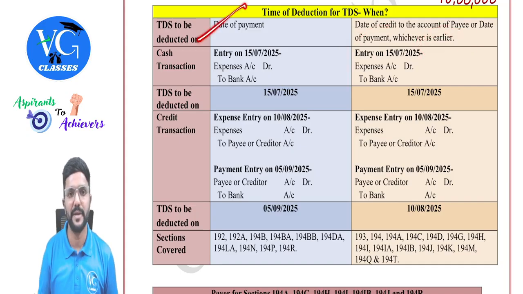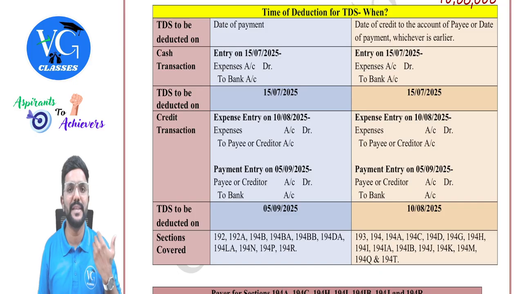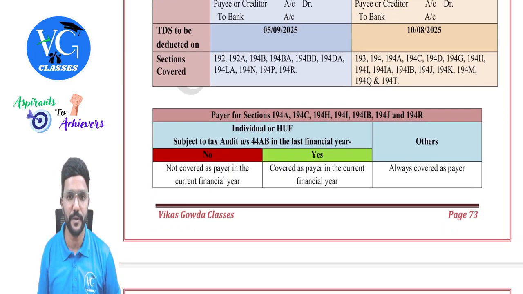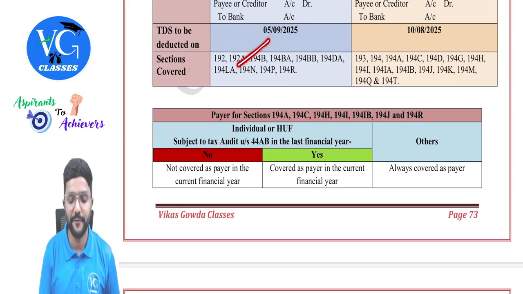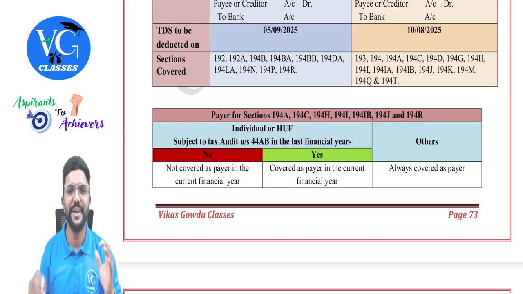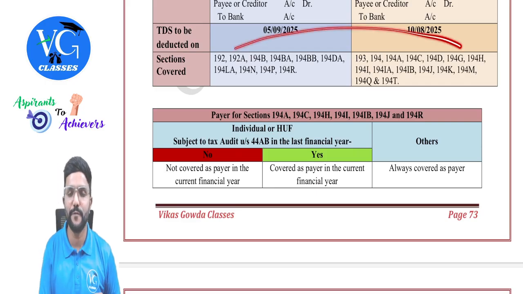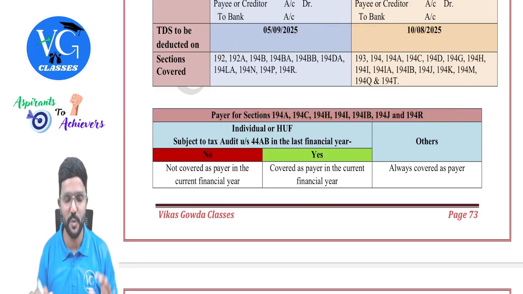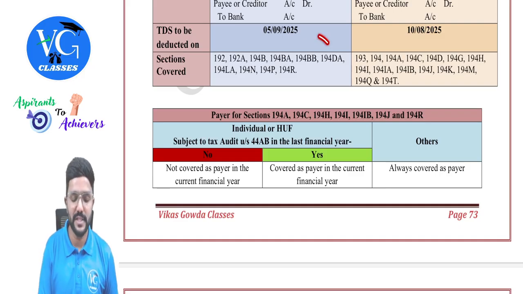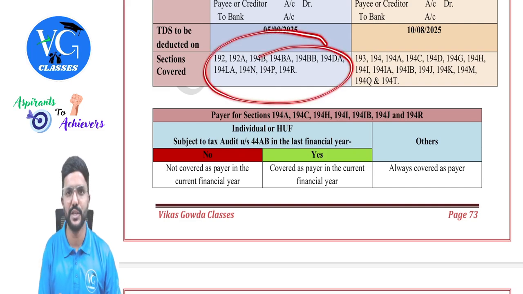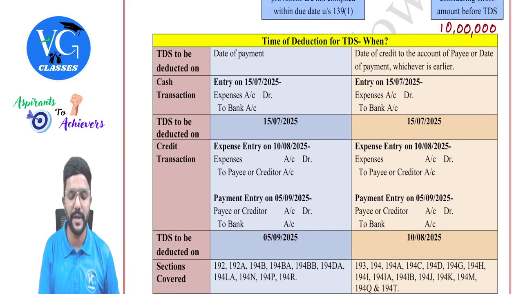First, date of payment. So TDS has to be deducted by the payer on the date of payment for the following sections. So which are those sections? I will just read it out. For section 192, 192A, 194B, BA, BB, DA, LA, N, P and R. And guys, each of these sections we will discuss later. Don't worry. Okay. So for these sections, if the payer is supposed to deduct TDS under any of these sections, then he has to deduct TDS on what day, people?